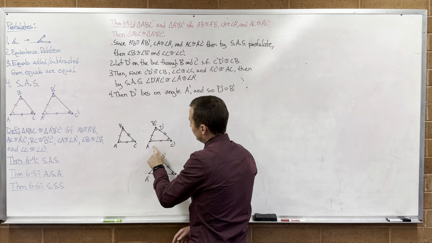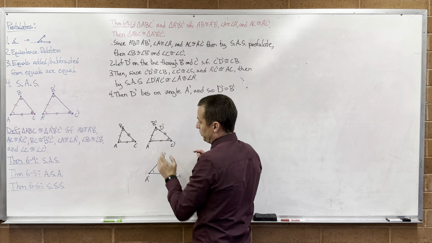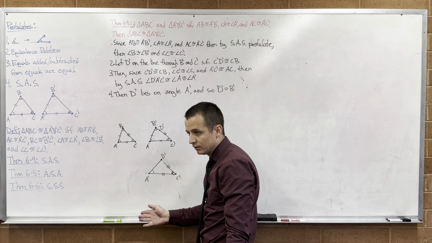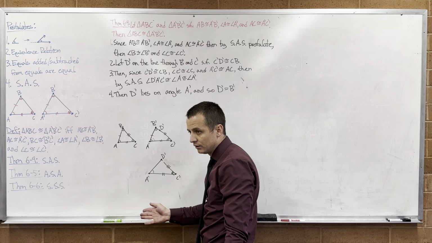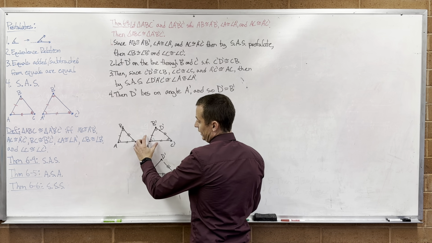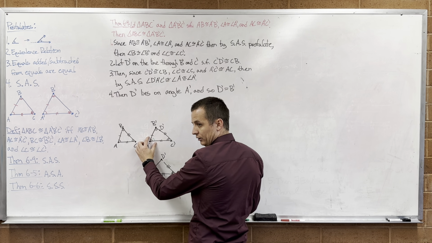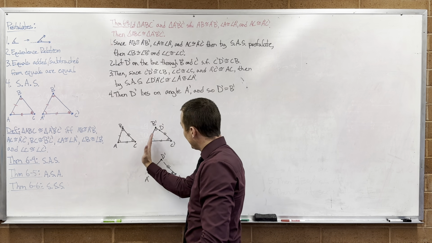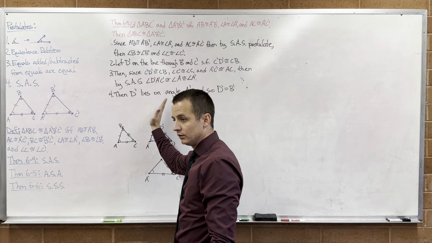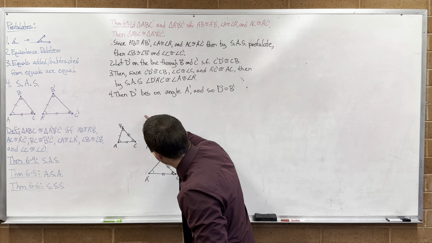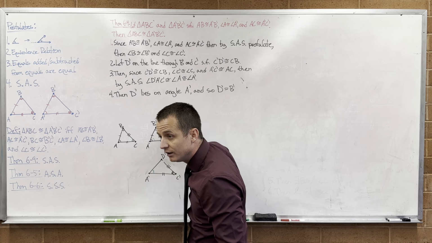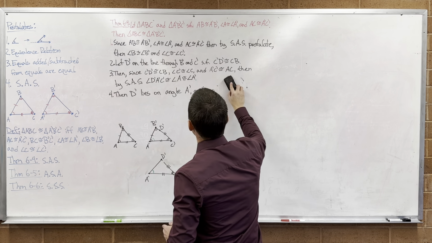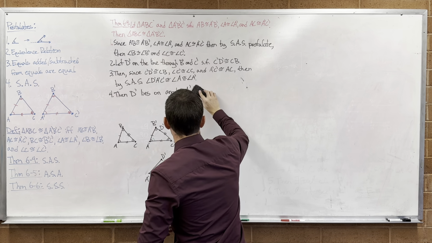this angle and this green angle and angle A prime are actually the same angle. Right? Yes. So the green angle and angle A prime are the same angle. So the point D prime has to lie on this angle, which means it has to be on this side as well. So I know that D prime is on the line through B prime and C prime. D prime also has to be on the line through A prime and B prime. Maybe that would be another way to say it. D prime lies on the angle A prime.